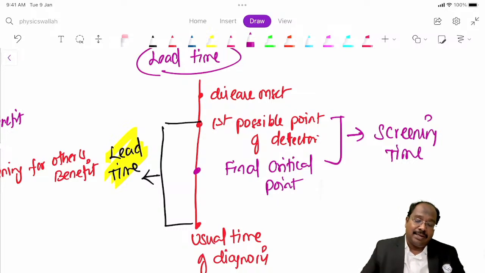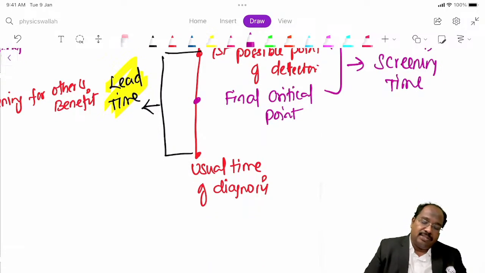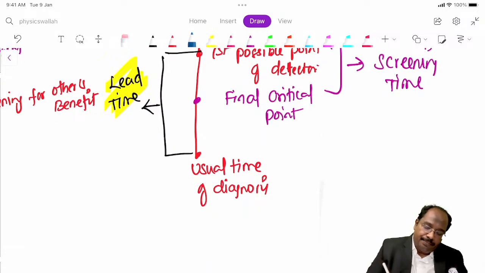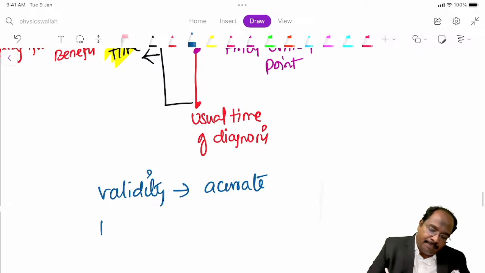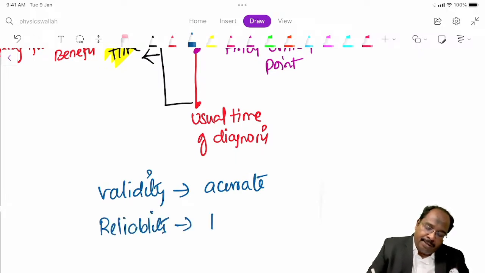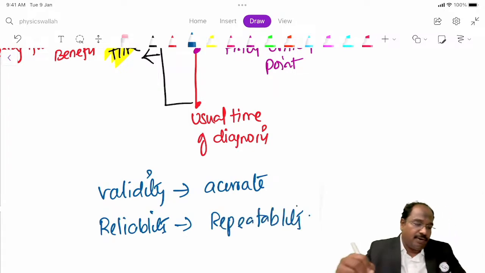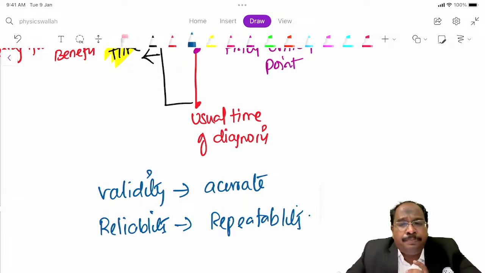Next we will learn some other terminologies here. What is validity? What is reliability? Validity means accuracy, guys. How accurate is the screening test? Reliability means repeatability. That means if you do it again and again, it should give the same result. If it is positive in one person, if you do it again and again, it should give the same results.